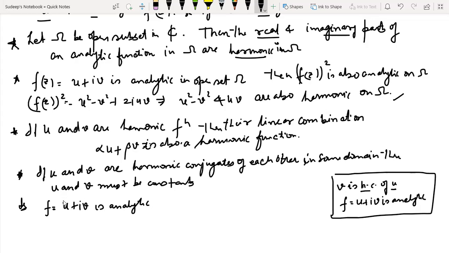If v is harmonic conjugate of u, it implies that f is equal to u plus iota v is analytic. And if u is harmonic conjugate of v, then it implies that v plus iota u is also analytic. So let us denote it by some other function name, that is g. So g is analytic on some domain omega.